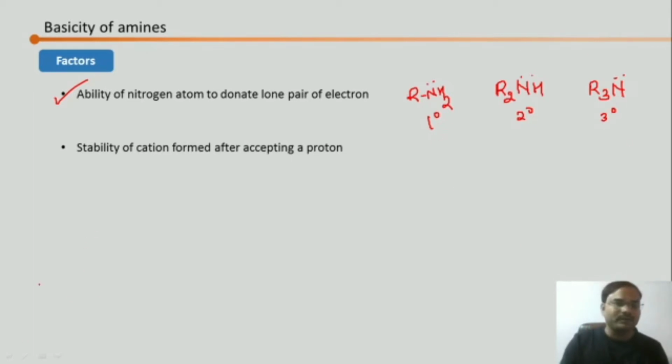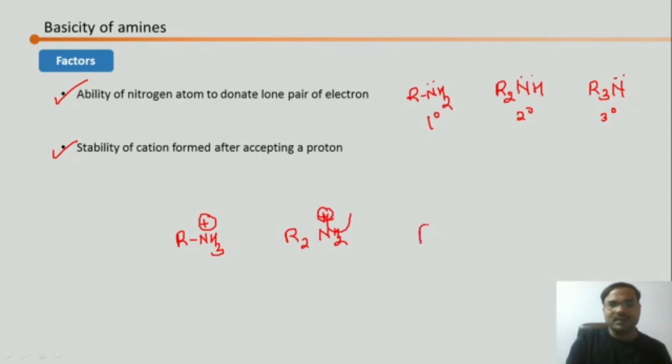Similarly, while going for stability of cation form, just now I have shown you the reaction, amine reacting with water, accepting proton and forming the substituted ammonium cation. We will have to check the stability of that cation. So the cations I can write over here by accepting proton. These are going to be the cations.